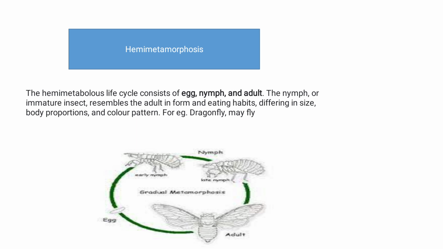After that, hemimetamorphosis. The hemimetabolous life cycle consists of egg, nymph, and adult. The nymph, or immature insect, resembles the adult in form and eating habits, differing in size, body proportions, and color patterns, for example, the dragonfly.